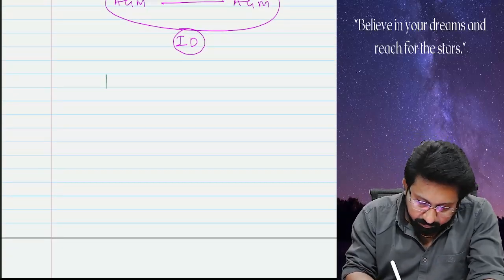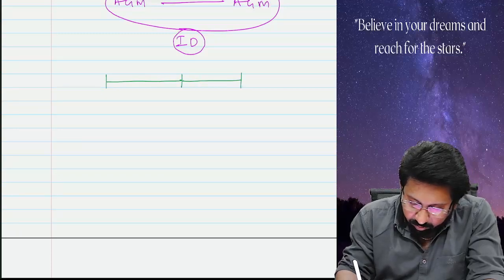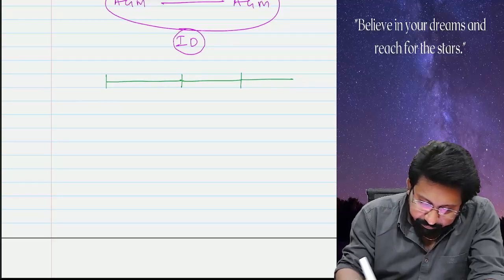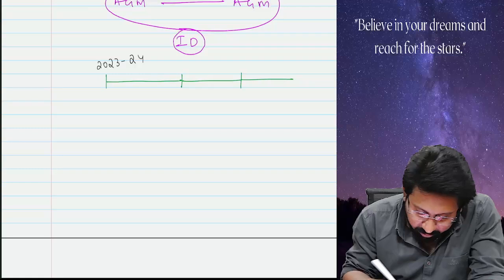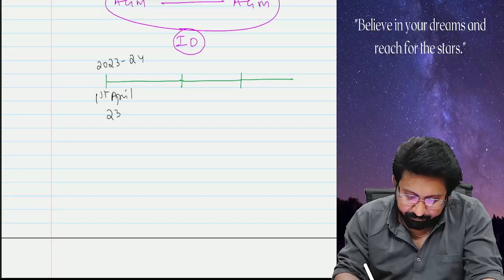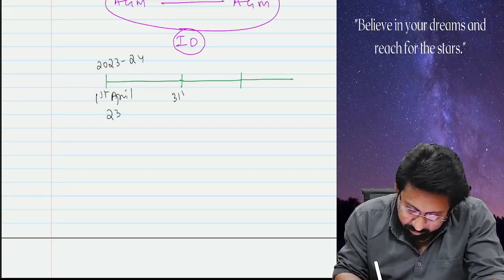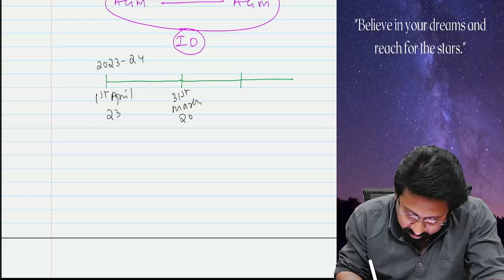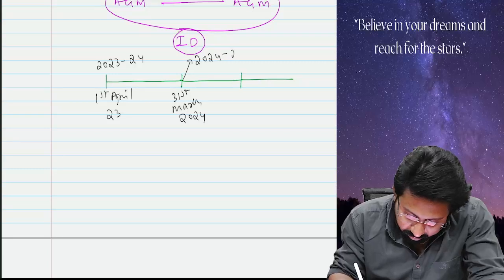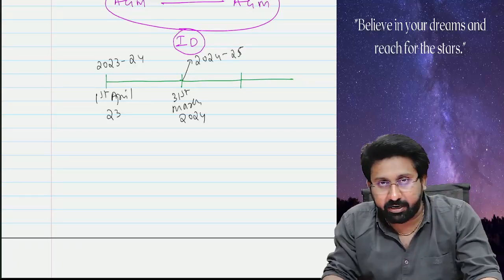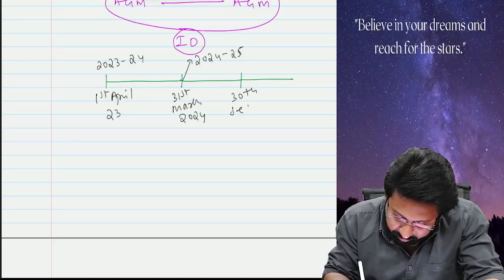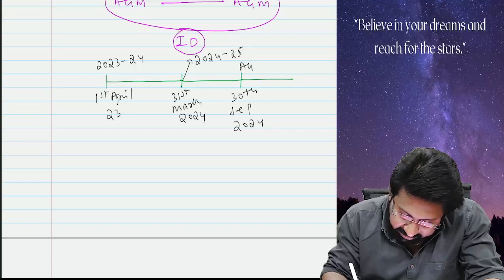See, let us say the 2023-24 financial year begins on 1st April 2023 and ends on 31st March 2024. From here the 2024-25 financial year will begin. Let us say the AGM will be held.